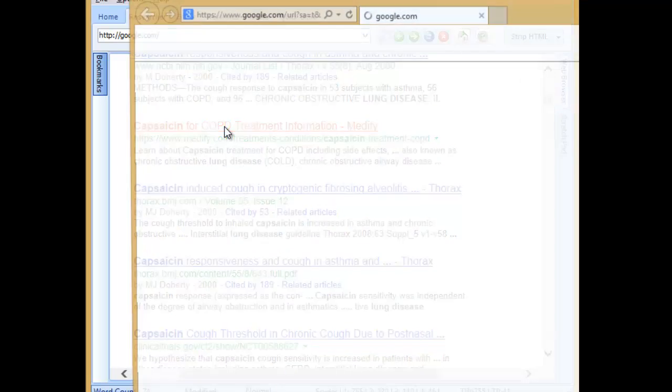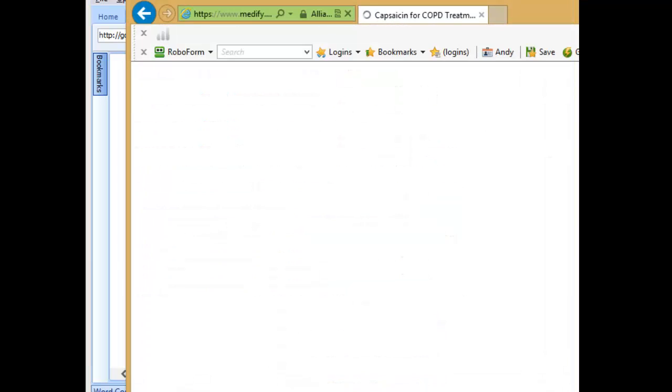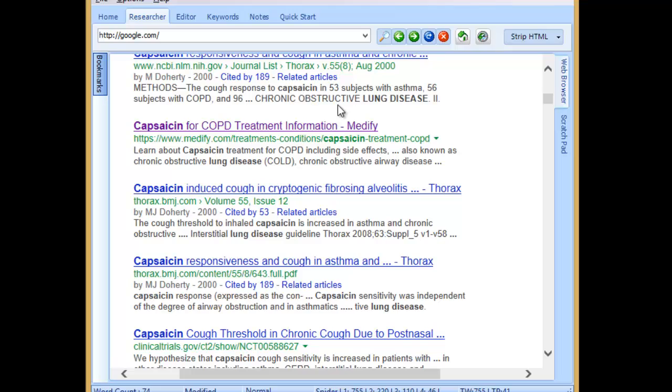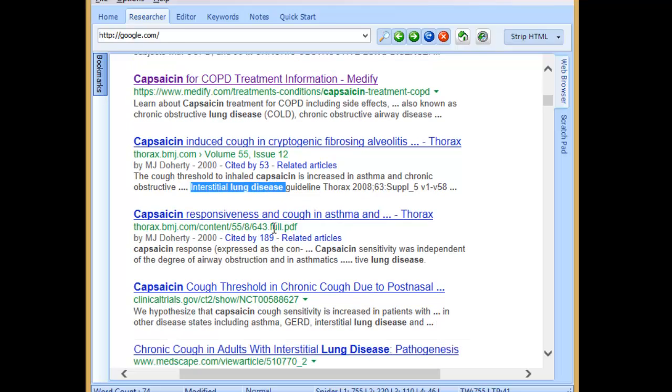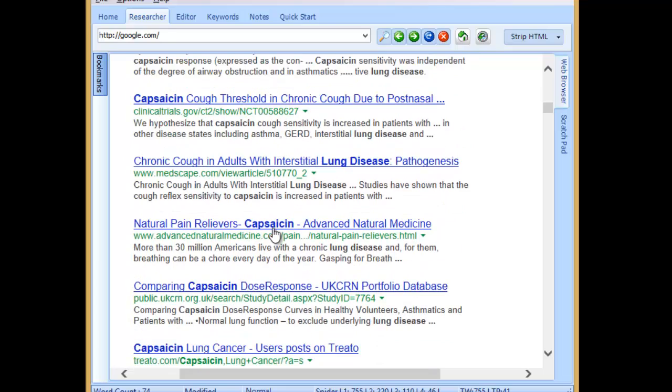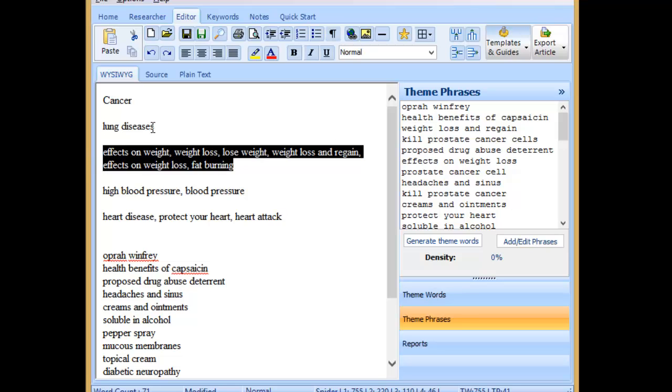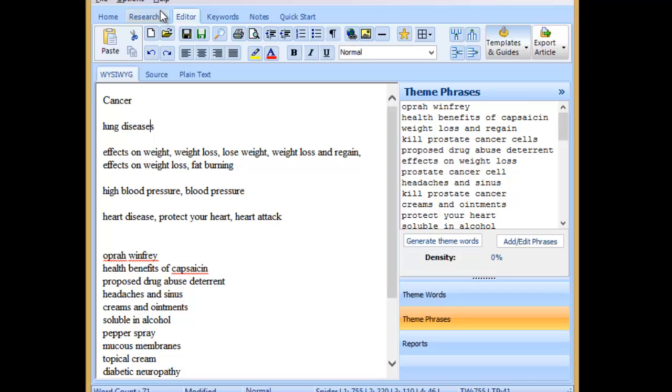Chronic obstructive pulmonary disease, very close, and interstitial lung disease. Okay, so there does look to be some information there as well. So I'm going to just leave lung disease there, and all I'm doing is I'm trying to get these down to one word or phrase that tells me that these are the main topics of my article.